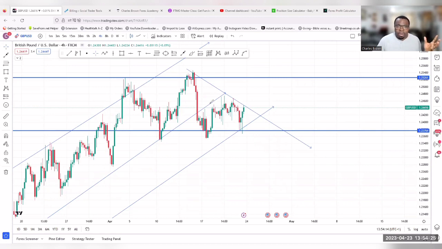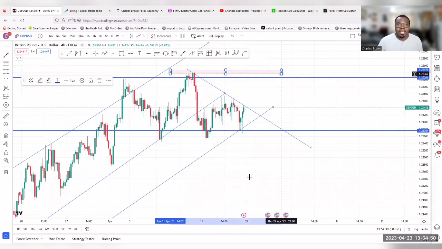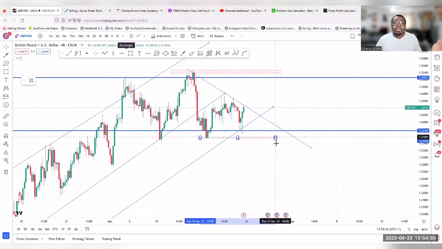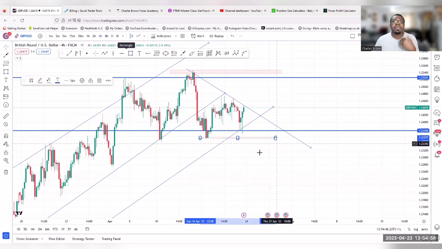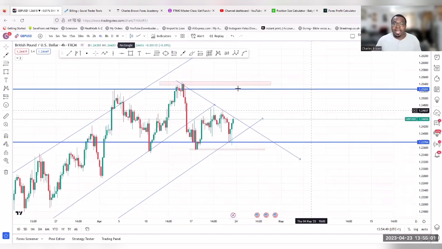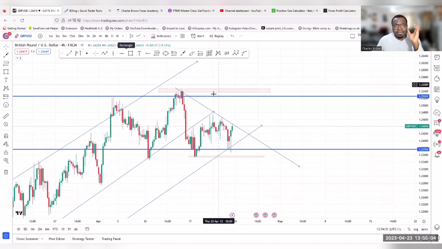But right now, what is going on here is where we need to pay attention. The market is creating lower highs and lower lows, but failed to break this low. So we still have this low and this high as a structure to pay attention to. What that means is I'm looking at the market to break this high. I'm looking at the market to break this low on the 4-hour. For me to sell, it had to break this low. For me to buy, and even buy higher, it had to break this high. So now I have a very sensitive area.